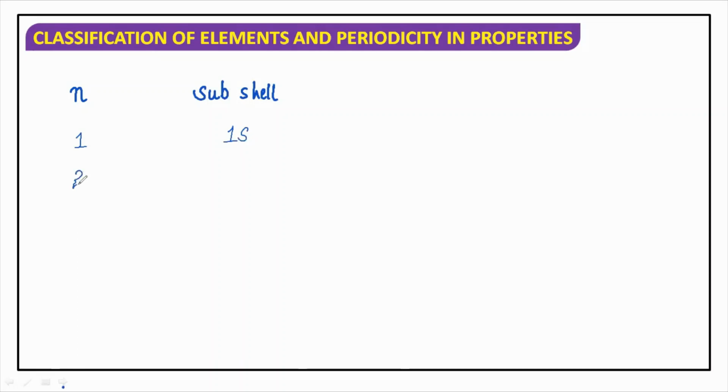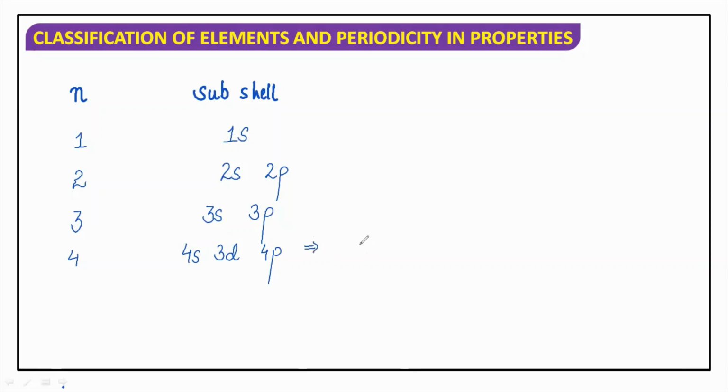If I'm talking about the second period, I'm using 2s and 2p. For the third period, I'm using 3s and 3p. For the fourth period, I'm using 4s, 3d and 4p.